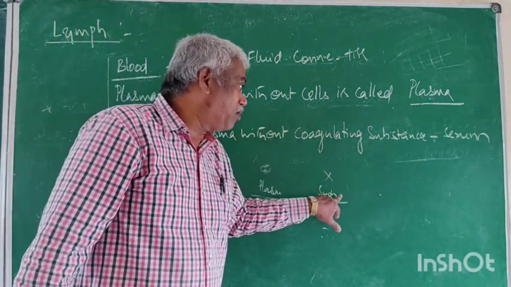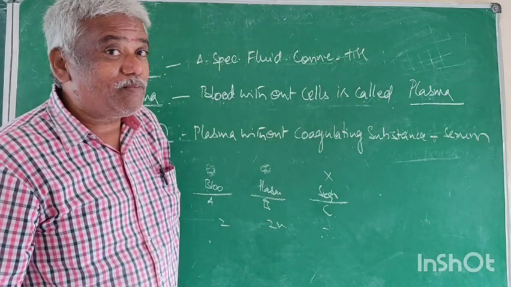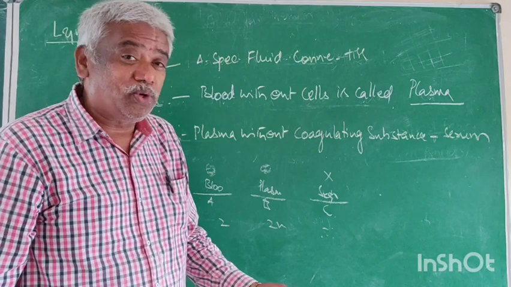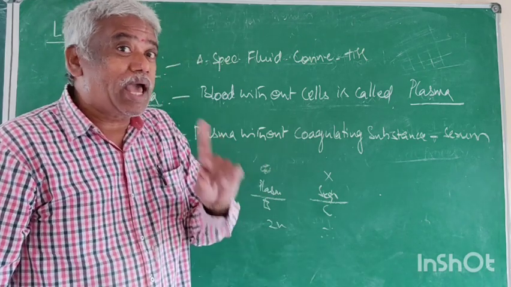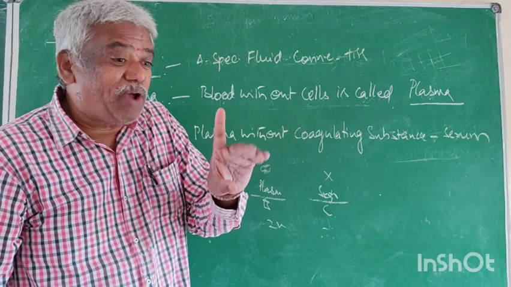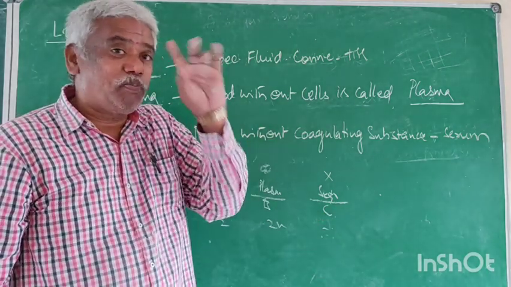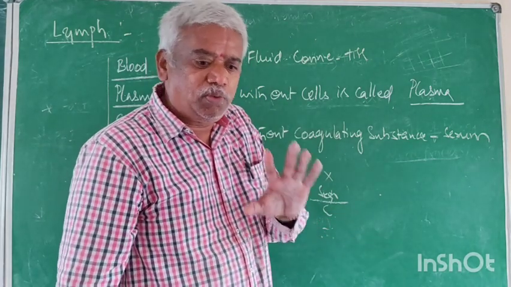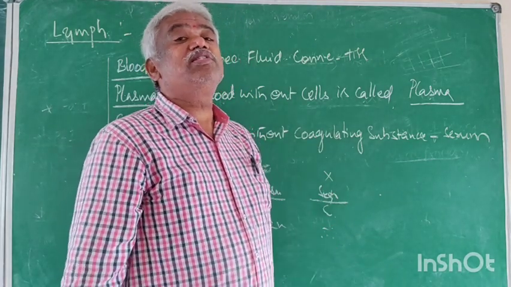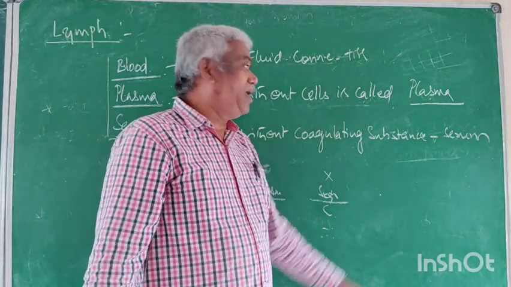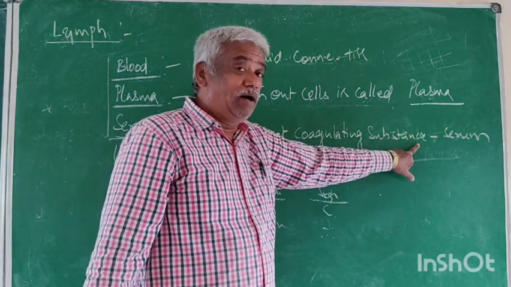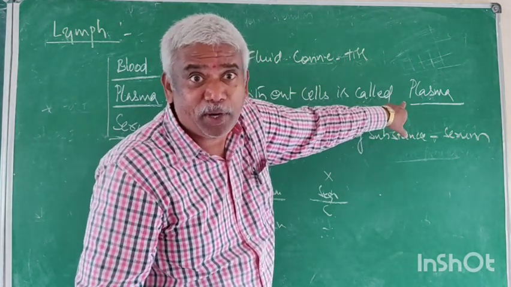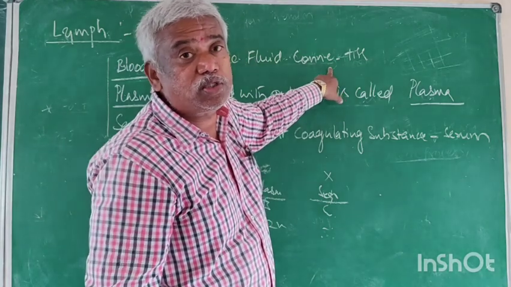That is serum, but serum contains albumin and globulin. Serum may have albumin, globulin and other proteins too, but not coagulating factors. This is one important point. Serum contains proteins, no doubt, but which proteins are absent? Coagulating proteins are absent. Hence the serum never undergoes clotting. The plasma shows clotting property. The blood also undergoes clotting.